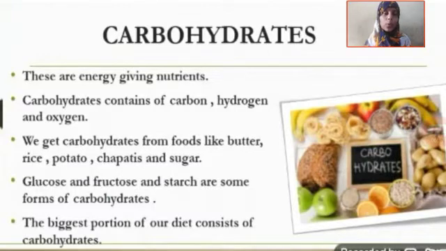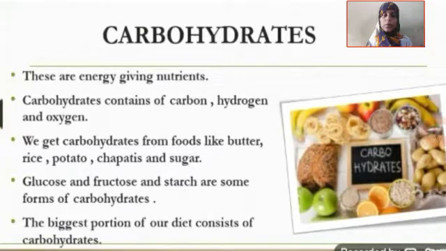Yes. Now glucose and fructose and starch are some of the forms of carbohydrates. Glucose and fructose are the two sugars that are forms of carbohydrates. Carbohydrates form most of the part of our diet, the food that we consume, and they are the nutrients that give energy to our body.